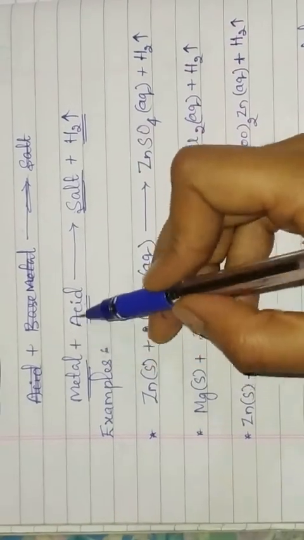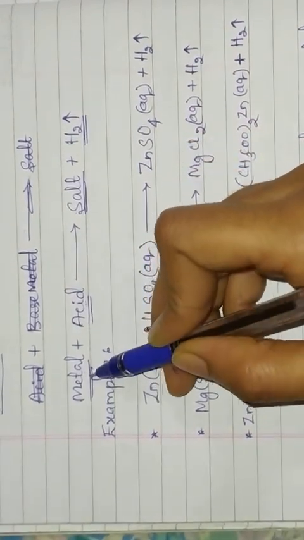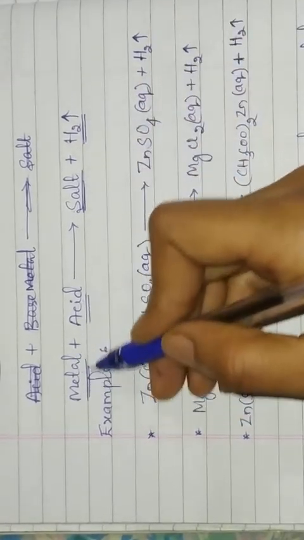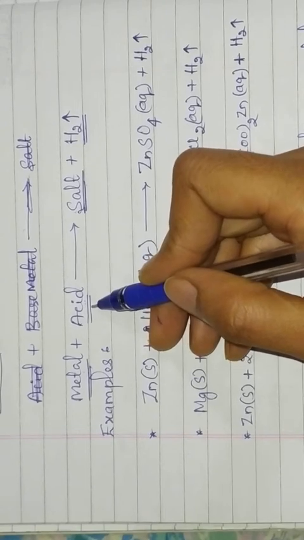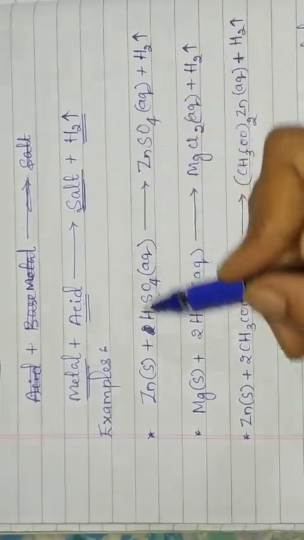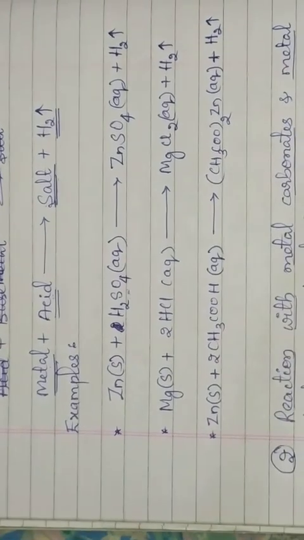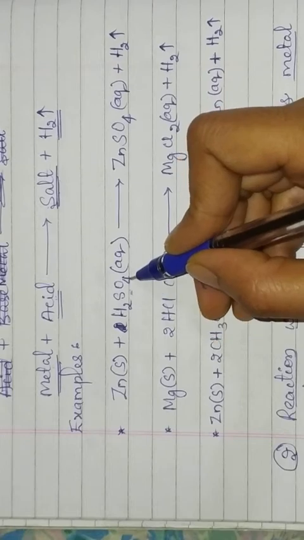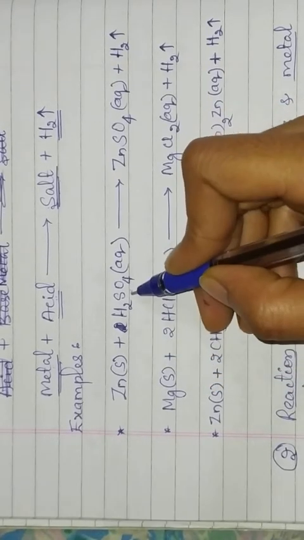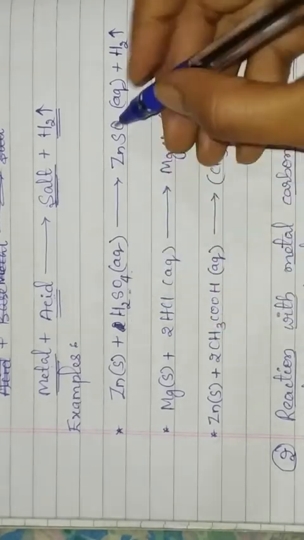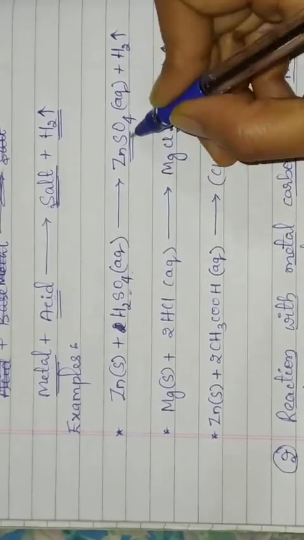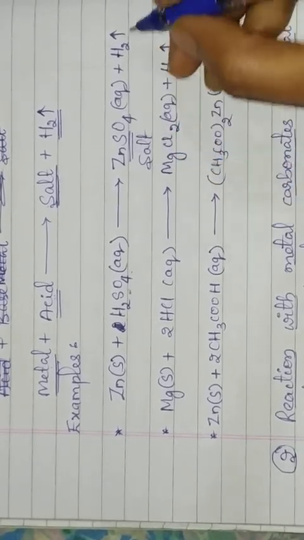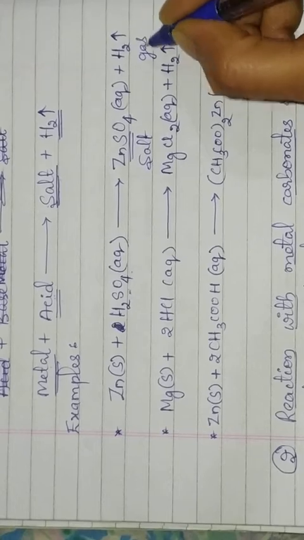So remember, children, whenever acid reacts with the metals, they form salt and hydrogen gas. Okay, if you take any metal, whenever metal reacts with acid, always they form salt and hydrogen gas. Let us see examples for this. Zinc metal when reacts with the sulfuric acid, it forms zinc sulfate, which is a salt. Along with this zinc sulfate, it releases hydrogen gas. Okay, it is a gas.